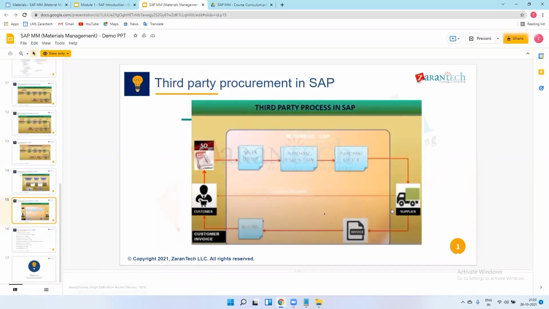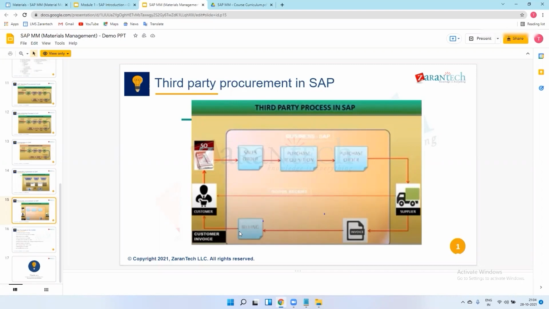Yeah, got it. So this is the SAP concept where we create the sales order, purchase order, then supplier, then invoice, billing. After delivering the material to XYZ, here is one concept I missed out: ABC will send the material to XYZ, and they will send one invoice or billing document to Tata Motors saying I have sent material to your XYZ vendor according to the requirement.